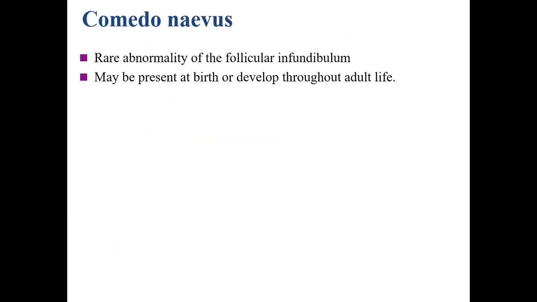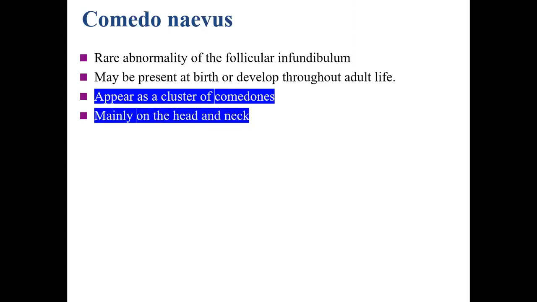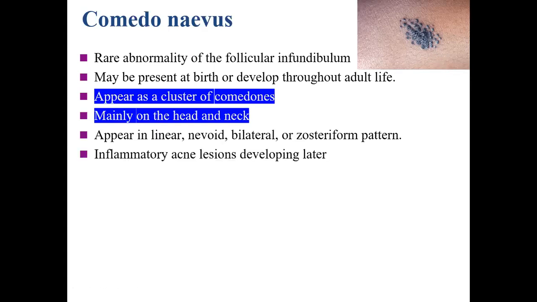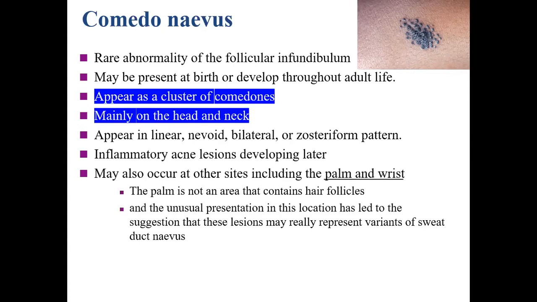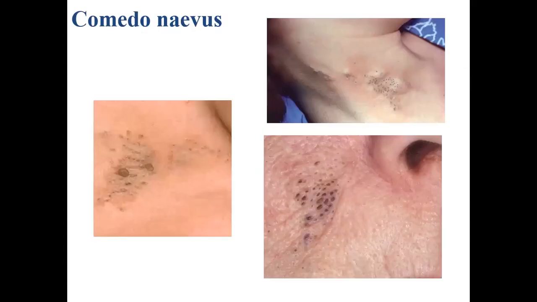It's a rare abnormality of the follicular infundibulum, may be present at birth or develop throughout adult life. It appears as a cluster of comedones, mainly on the head and neck area. Now, this is the cluster of comedones, which may look like comedones of acne or more likely like Favre-Racouchot syndrome. They may appear in linear, nevoid, bilateral, or zosteriform pattern, and inflammatory acne-like lesions may develop later. And sometimes they may occur on other areas like palms and wrists as well.